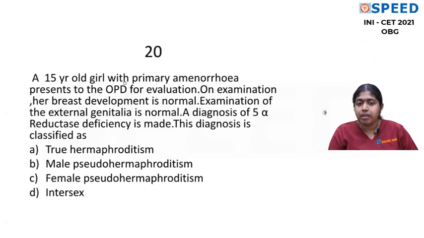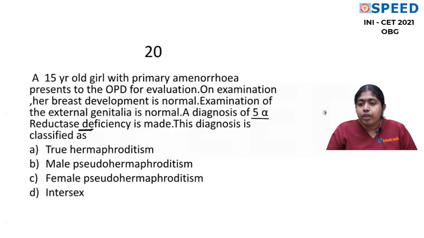Okay, so question number 20. Again, this is a question on amenorrhea. And see, this is a 15-year-old girl with primary amenorrhea. For evaluation, her breast development is normal, external genitalia is normal, and a diagnosis of 5-alpha reductase deficiency is made. So how do you classify it?